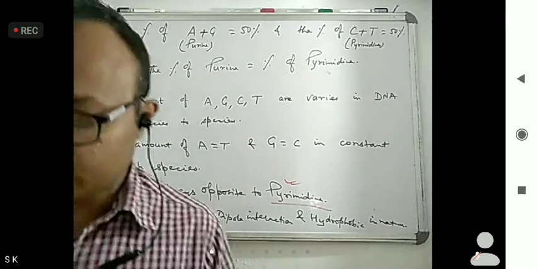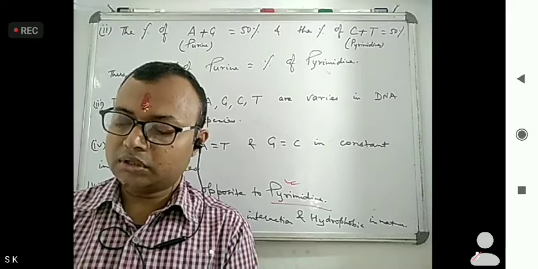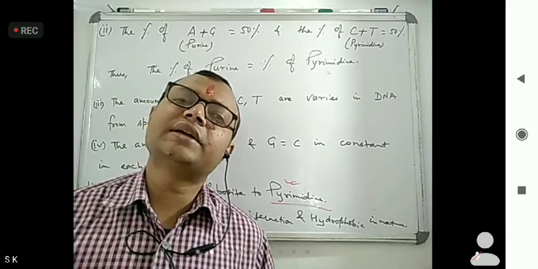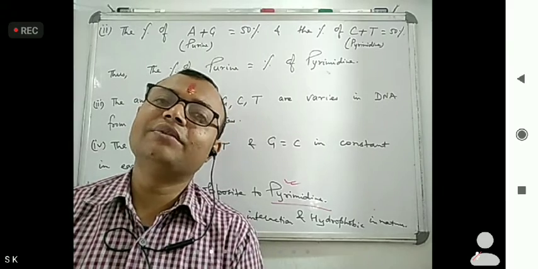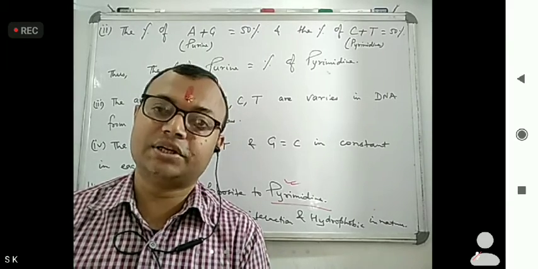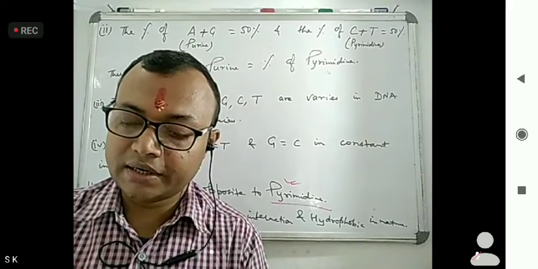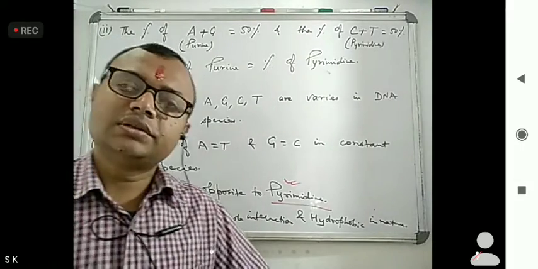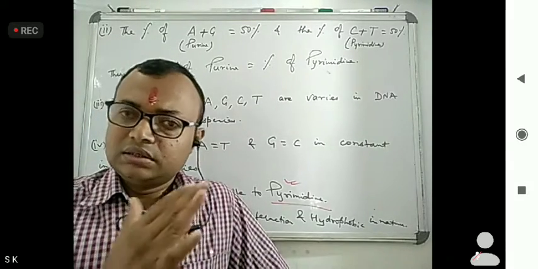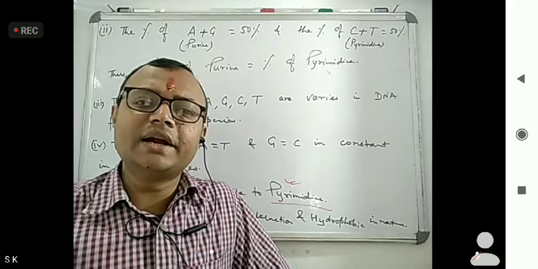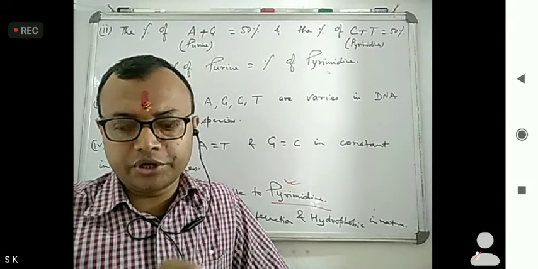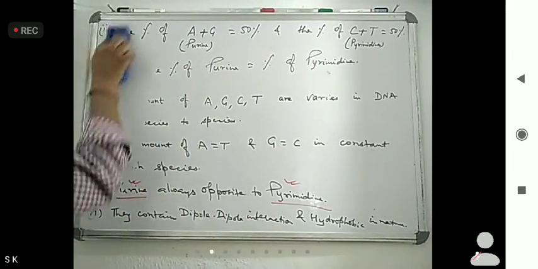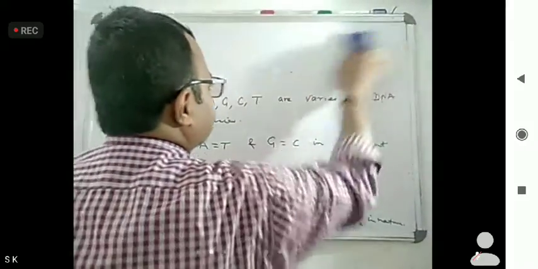Okay, so these are the features of DNA. This DNA is dextrorotatory, meaning it is right handed in nature. We also saw that this DNA is negatively charged due to the presence of phosphoric acid. Now we will see the double helix model of DNA and how it is shown.